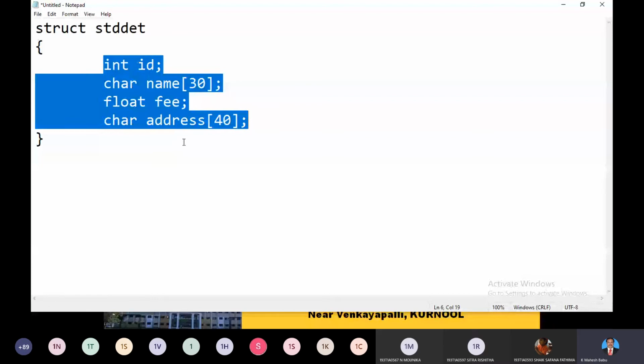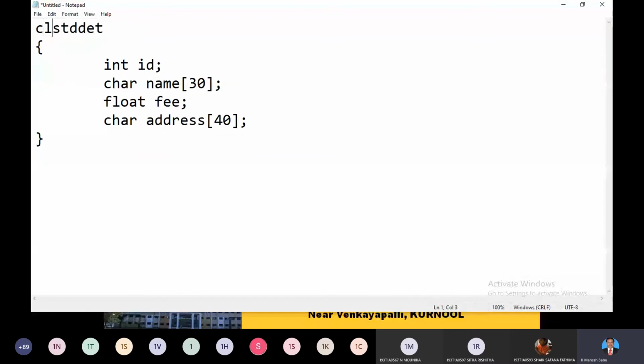Coming here in Java language, the only thing is you are replacing struct with class. The remaining everything is the same. You are replacing structure with class, and slight variations will be there. How all that works, we will discuss later. First, try to understand what is an array. So here it is an array.